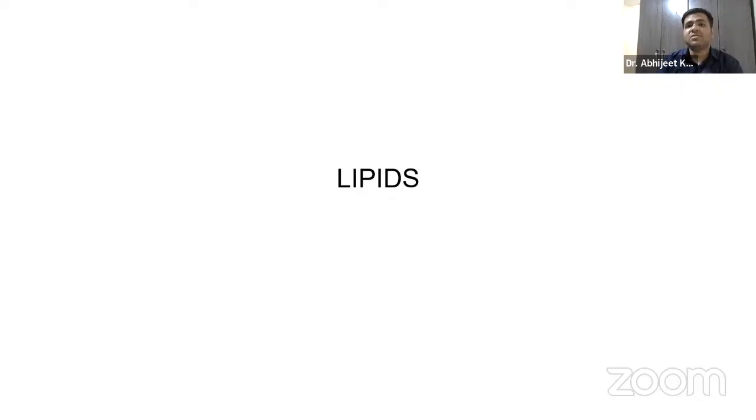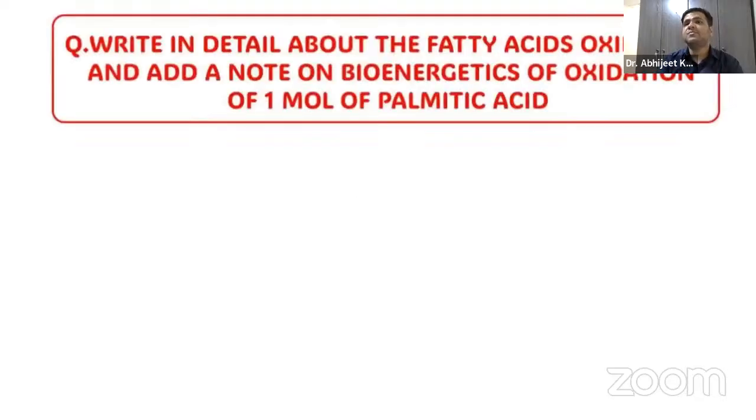Without wasting much more time, let us start with lipid metabolism part 2. So here is our first question, guys. Write in detail, and it's a 10 marks question. Obviously, it will be a 10 marks question. Now I will be discussing in my own way first, then you can refer to the notes given in the Oracle app. The first thing is beta oxidation, or the fatty acid oxidation, and we have to calculate the energy, the bioenergetics of palmitic acid.